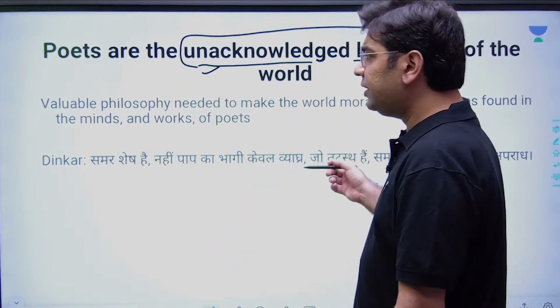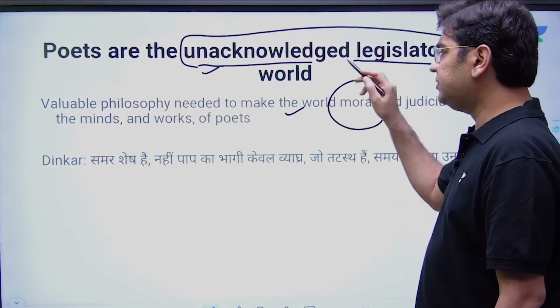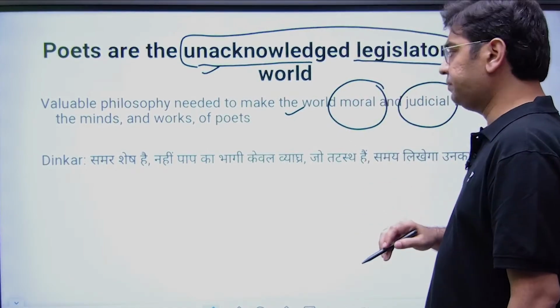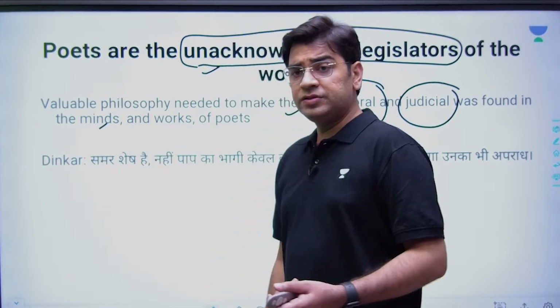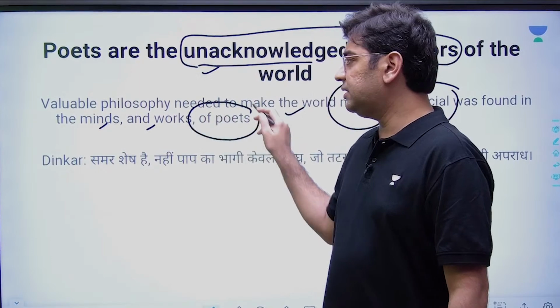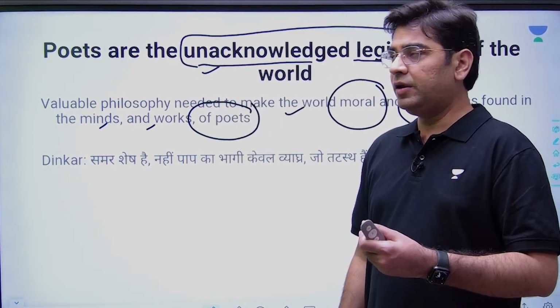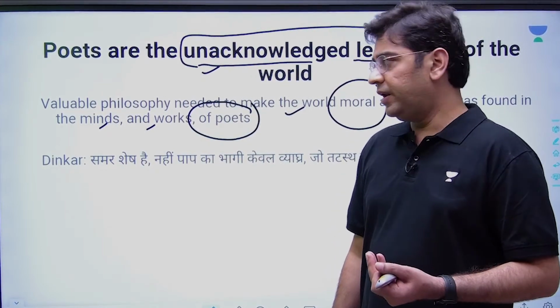So let us say it is about valuable philosophy. These kinds of philosophies are very much required. It basically talks about moral and judicial ways. It teaches you, empowers you, or makes you aware of certain crises in the society. And when you abide by and get influenced by this kind of poetry, you tend to revolt and you tend to get the benefit.